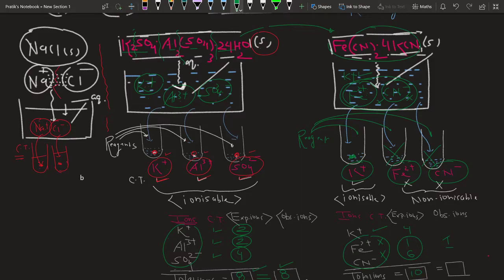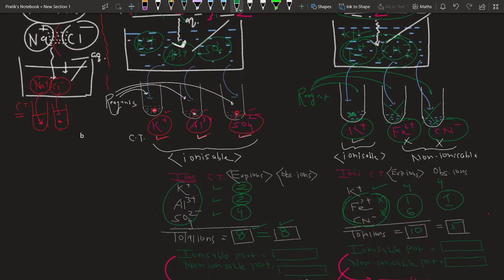So the ions produced are 4K+ ions, and this entire non-ionizable part is taken as 1. So total ions will be 5. Can you see? In the previous case, the expected and observed ions are equal. Here, they are not equal. It clearly indicates this salt does not completely ionize.